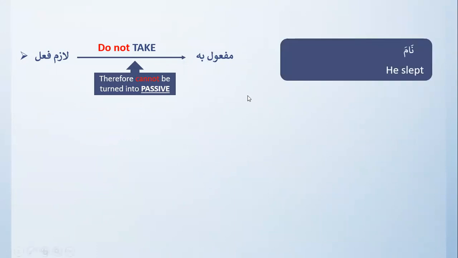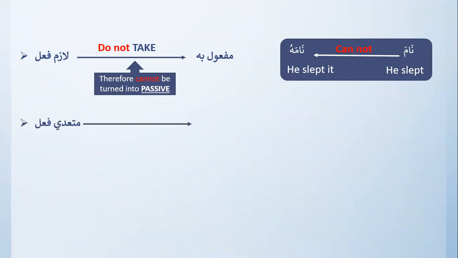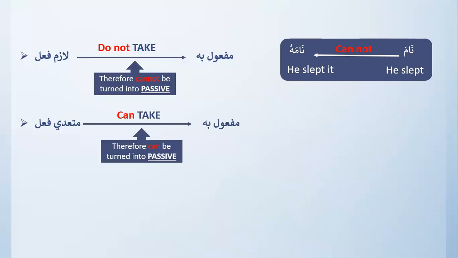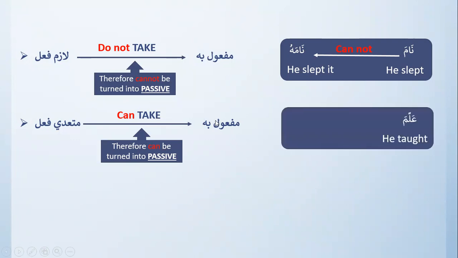Nama means he slept. Now you cannot really say namahu, he slept it, or he slept him. You cannot say that. In mutaaddi fail, for example, you can take maful bihi, and therefore it can be turned into passive. Since this cannot take a maful bihi, it cannot be turned into passive. Mutaaddi, as you can see in this example, allama, which means he taught. It can be turned to allamahu, he taught him. So it can take a maful bihi.